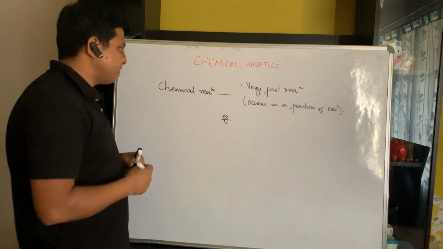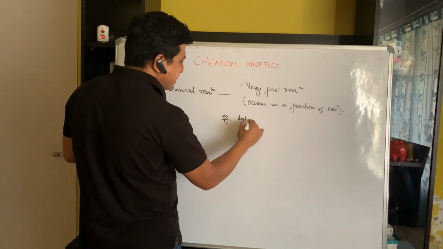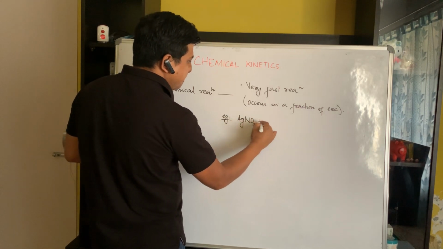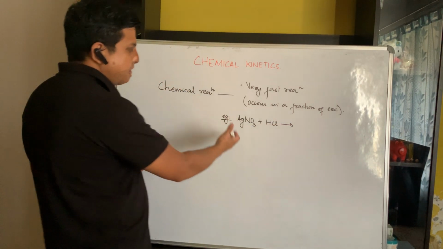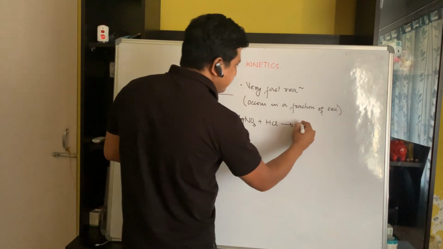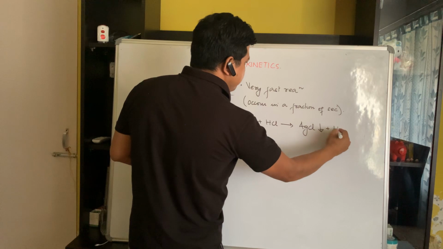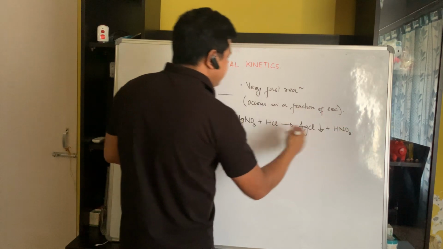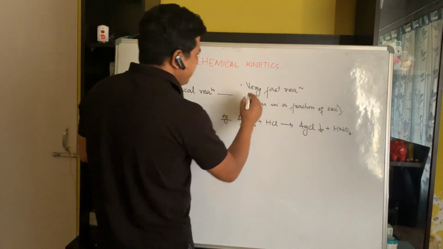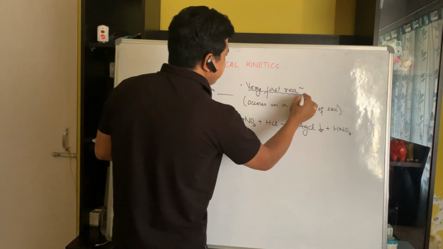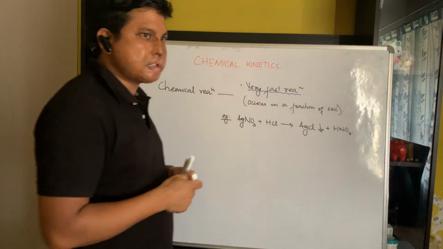You have noticed this in your lab. If you add a drop of silver nitrate reagent to hydrochloric acid, what do you get? You get a curdy white precipitate of silver chloride. So this reaction comes under the category of very fast reactions. It occurs very quickly in a fraction of a second. There are ample other examples as well.